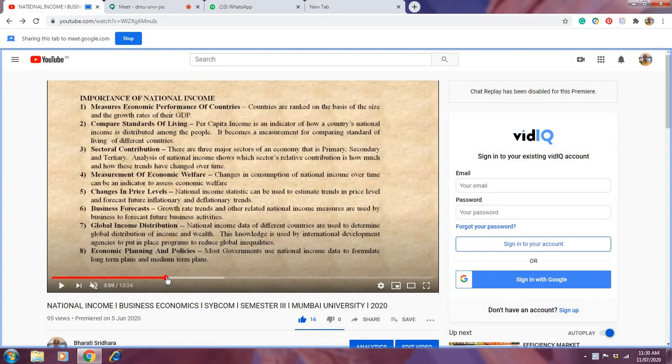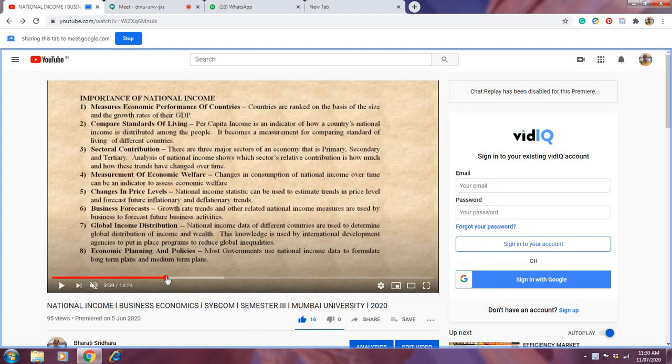I told you the meaning of per capita income, that means per head income. Per capita income can be calculated by dividing national income by total population. And per capita income is of course one of the best indicators of how the country's national income is distributed among the people, and it can highlight and help in comparing the standard of living of different countries. So this is also very, very important.